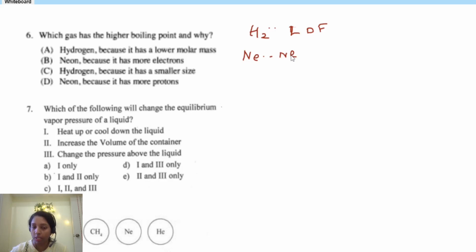Both are non-metals. If it were a metal you could consider metallic bonding, correct? But neon is a non-metal, so this force is again London dispersion force. So which one has more London dispersion force? Definitely neon. Why? Neon, because it has more protons and more electrons. That's why I'm telling you to be very careful: it is with more electrons that we get high LDF.